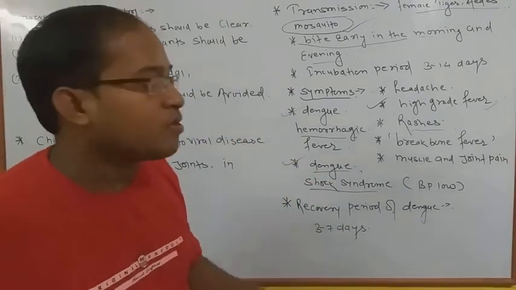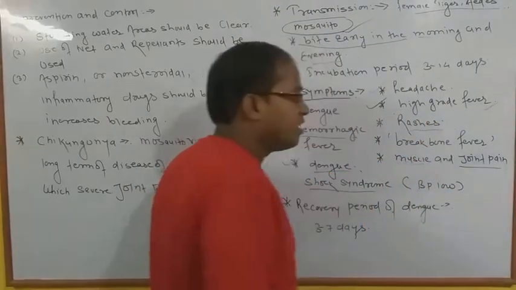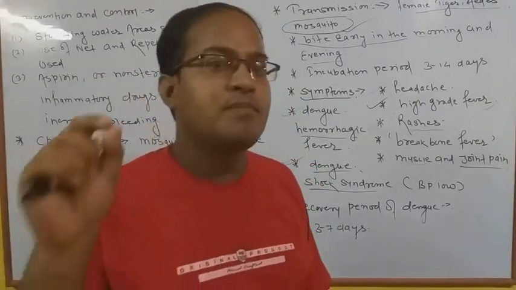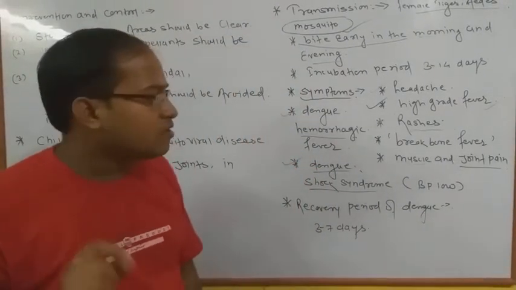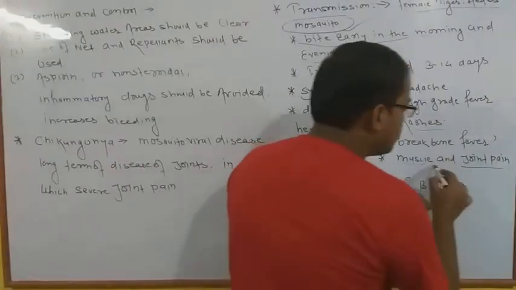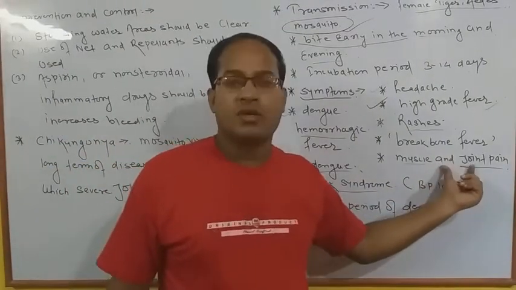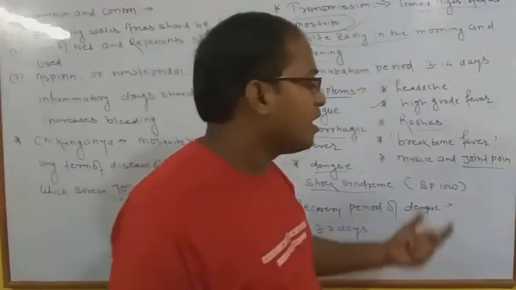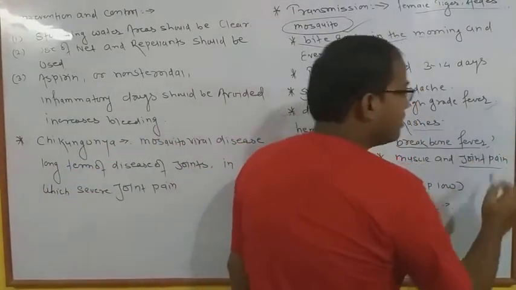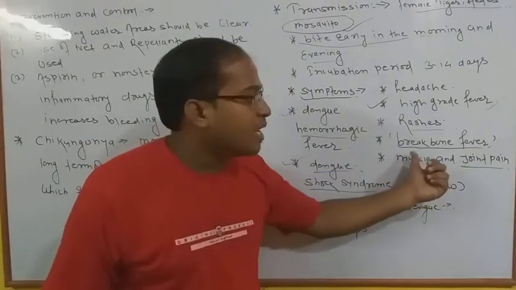लेकिन सबसे most important point we are going to discuss, the next symptom is muscle and joint pain. Okay, muscle and joint pain is a very severe pain in a patient of dengue fever. Okay, dengue जब होता है किसी भी patient को, generally they feel lots of muscle and joint pain, and that muscle and joint pain is also all over the body. ये पूरे के पूरे बॉडी में होता है, and that leads to backbone fever. इसको हम backbone fever के नाम से भी जानते हैं. Means dengue fever is also known as backbone fever.